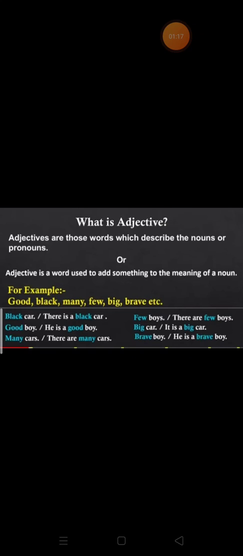If we see the second example, he is a good boy. So here the word good is describing the quality of the boy, that he is good in nature. Coming to the third example, there are many cars. So it is telling the quantity of cars, that is, there are many cars.